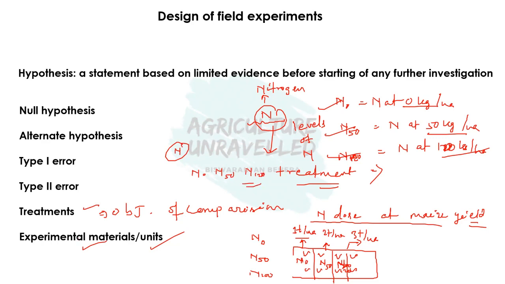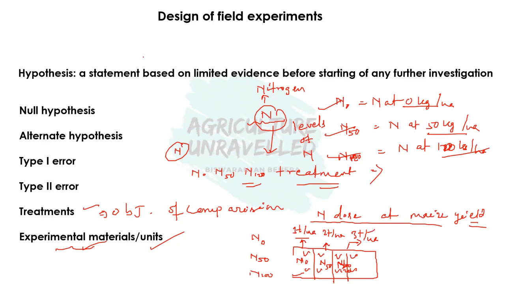Okay, then coming to next, that is experimental material. What is an experimental material? So experimental material is the material on which the experiment is conducted. Here the plots are known as experimental material. Experimental material may be plot or soil, it may be plant, or it may be animal. It means any kind of subject on which we are conducting an experiment is known as experimental material, and the smallest unit of experimental material is known as experimental unit.